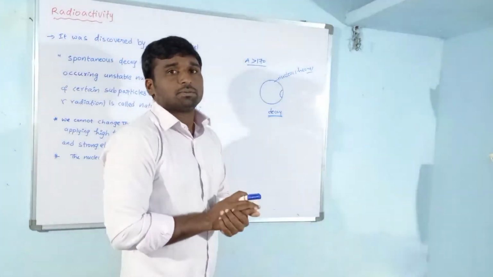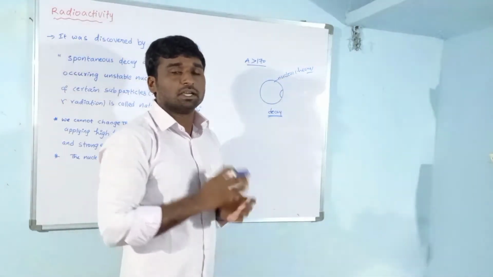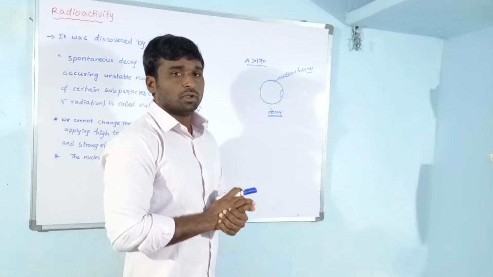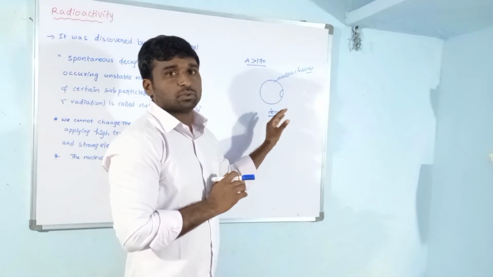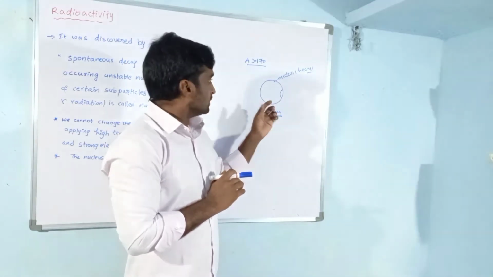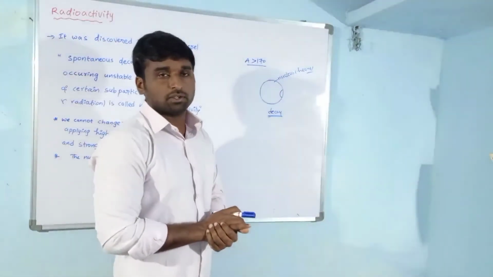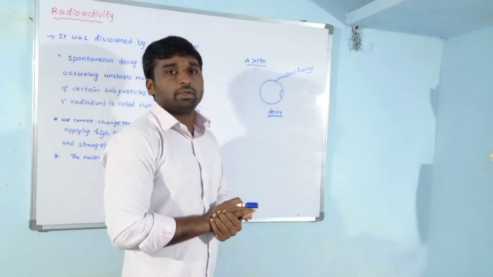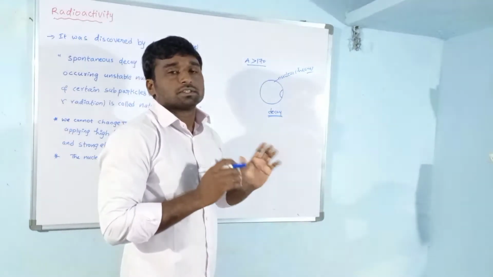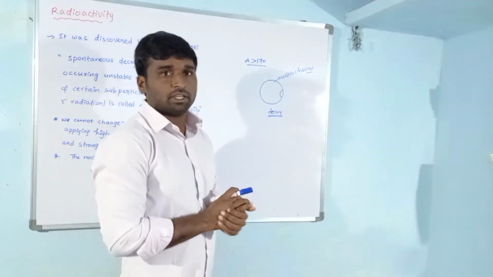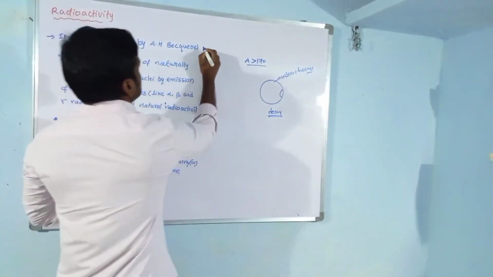Now, this disintegration process is a spontaneous process, that means it is a natural process. When the heavy or unstable nucleus tries to get stability, it disintegrates itself and converts to a stable nucleus. This process is called radioactivity. In this process some radiation is released, so that's why it is called radioactivity. It was discovered by A.H. Becquerel in 1876.